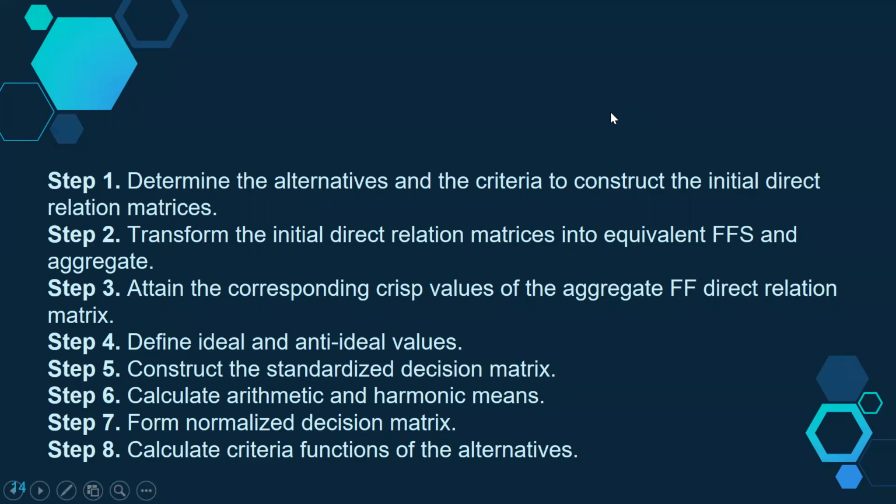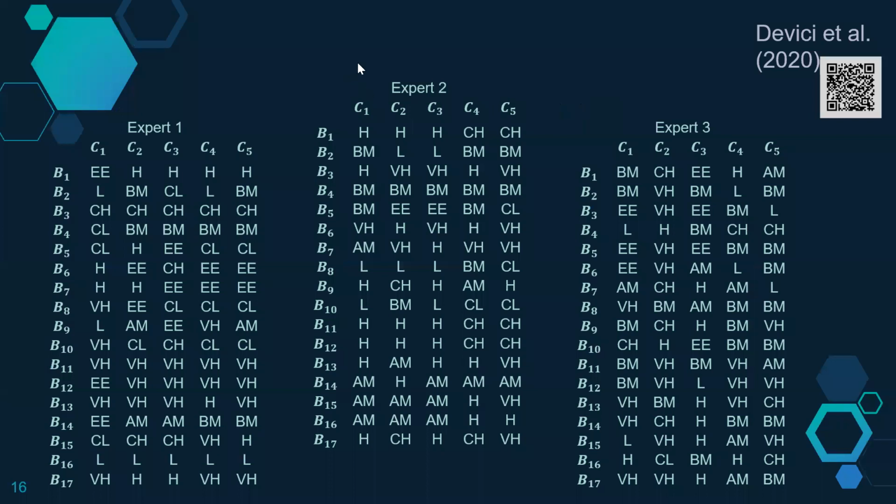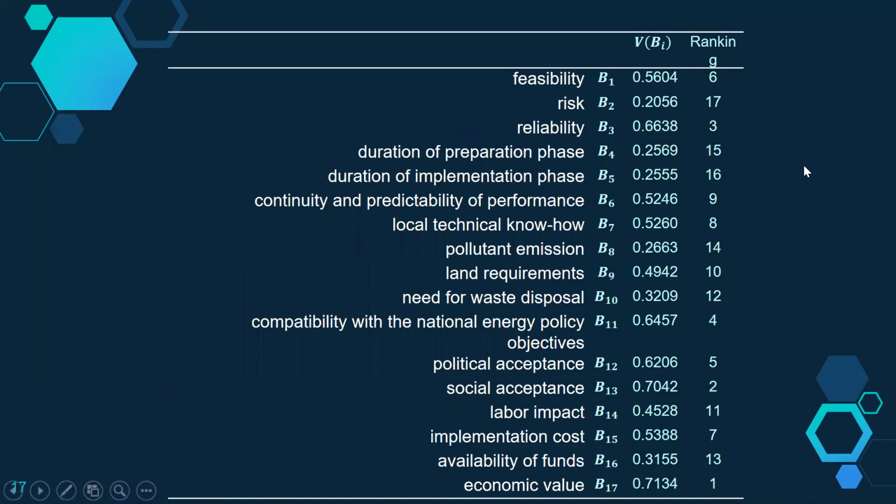So let's see the illustrative example, using one data set. It's going to be like this one: expert 1, expert 2, expert T from this study. These are C1, C2, C3, C4, C5, and this is B1 until B17. This is the data set, and then this is the ranking, and these are the factors. For instance, visibility, risk, reliability, duration of preparation phase, duration of implementation phase, and so on until the economic value. So let's see the model validation.